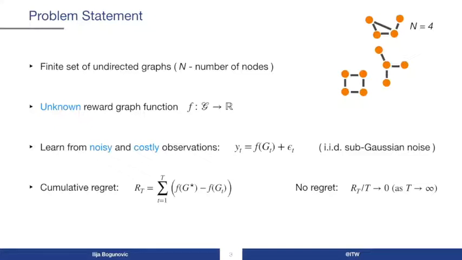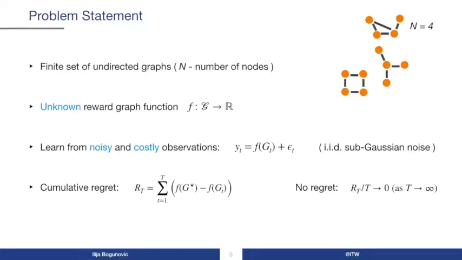Our objective f is unknown and is a graph function defined over the domain set of graphs. As an example application, consider drug or material design, where molecules may be represented with graph structures, and the reward f of g can correspond to an unknown molecular property of interest, for example, atomization energy.